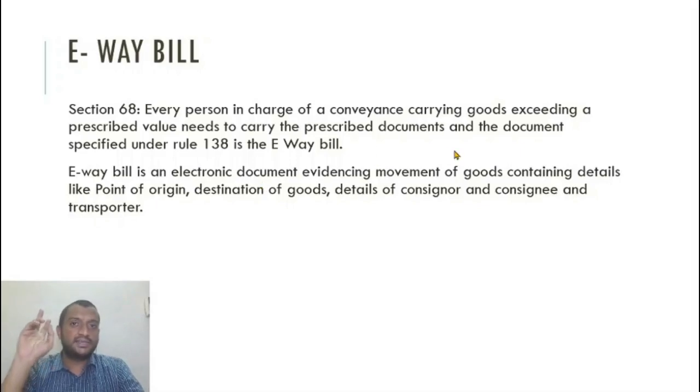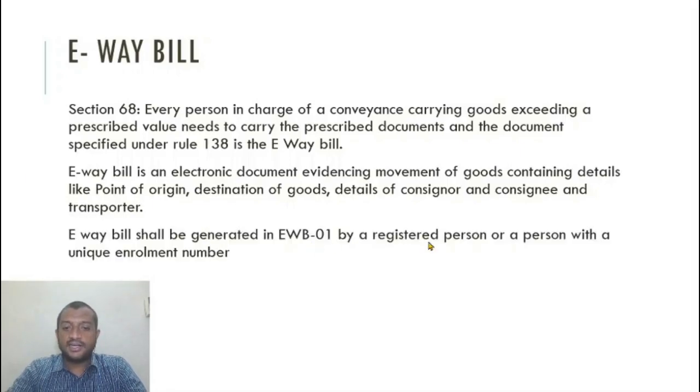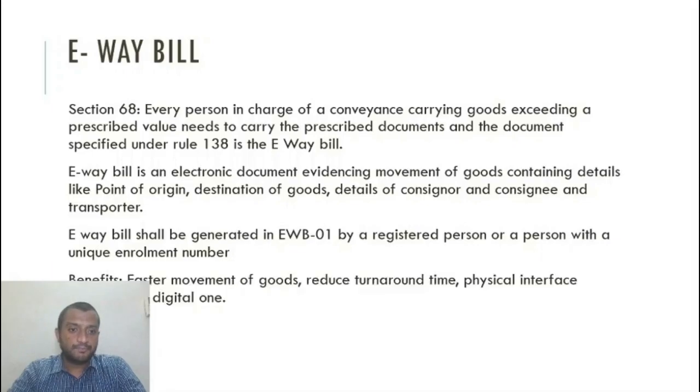It has two parts basically, part A and part B. Part A consists of the details of consignor, consignee, the point of origin, point of destination, and the description, quantity, and value of the goods being carried. Part B contains the transporter details: what is the vehicle number, who is the transporter, the GSTN if any, or unique enrollment number. E-way bill is generated in EWB01 format by the registered person or a person with a UIN, unique enrollment number, sorry.